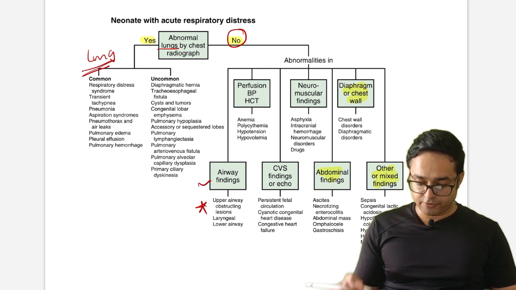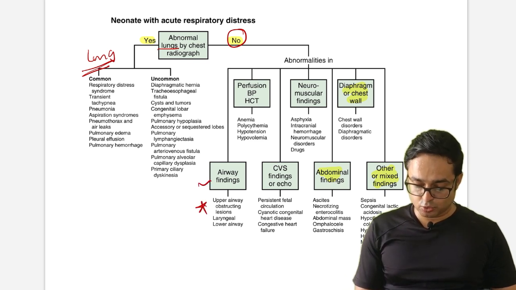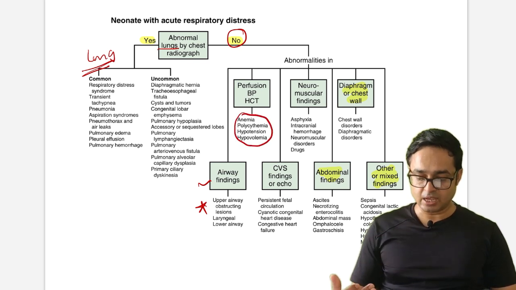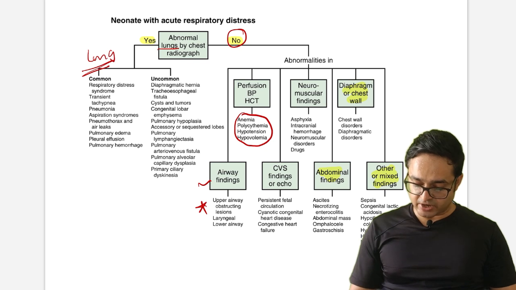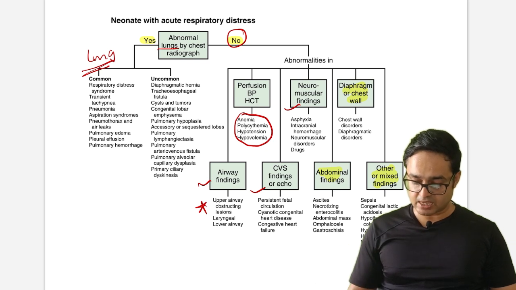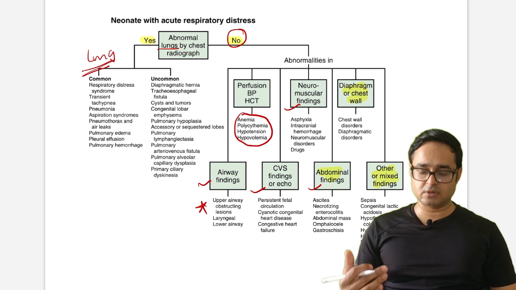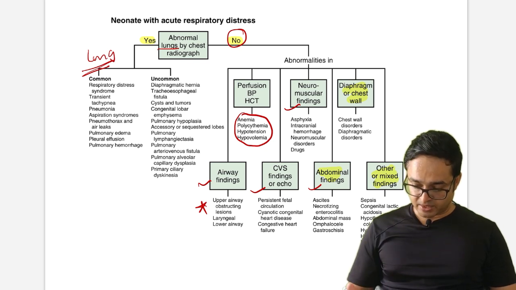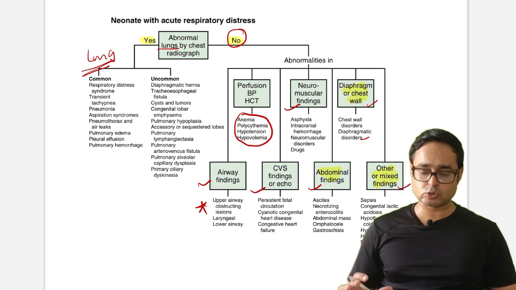If perfusion, BP, hematocrit is an issue, anemia, polycythemia, hypotension, hypovolemia can produce respiratory distress. CVS finding, obviously congenital heart disease. Neuromuscular findings like asphyxia, ICH can give rise to respiratory distress. Abdominal signs like NEC, abdominal mass can produce respiratory distress. Diaphragm or chest wall disorders, diaphragmatic disorders, and other mixed disorders. So just go through this flow chart once.